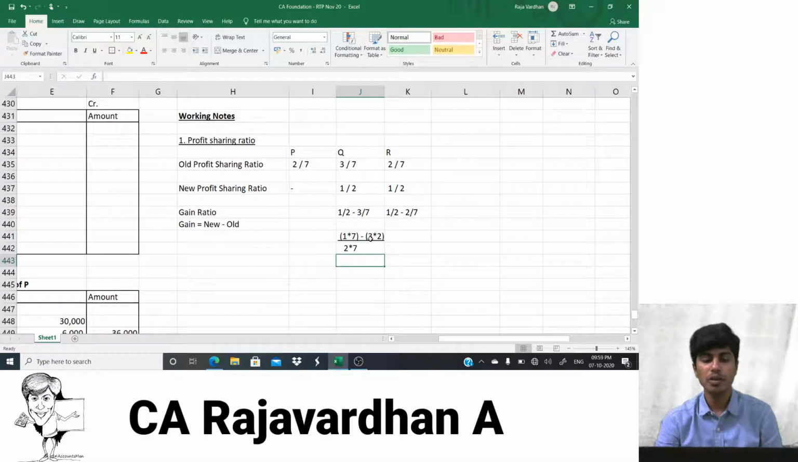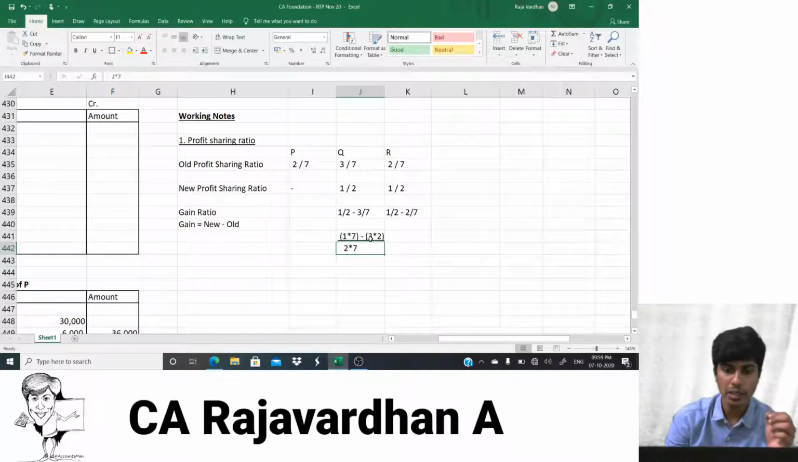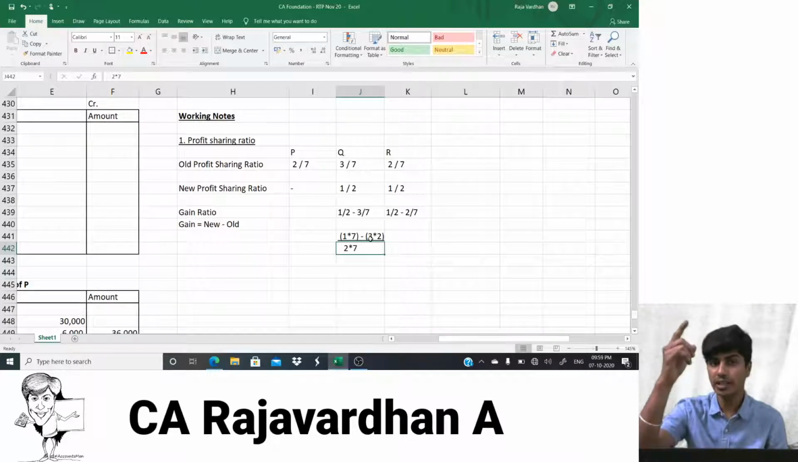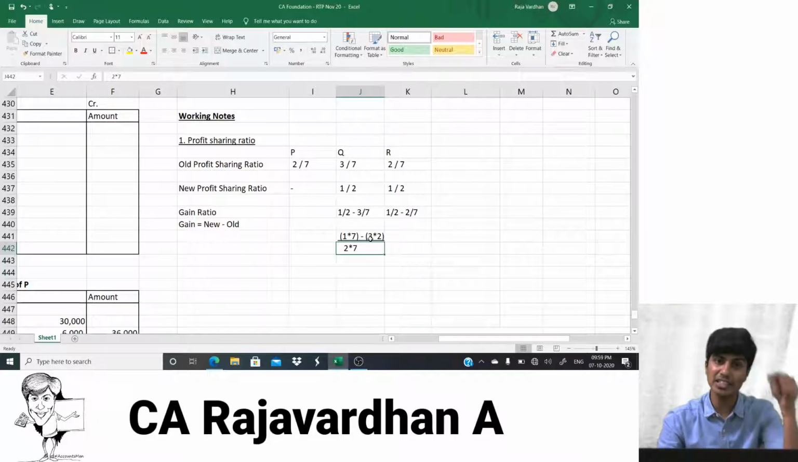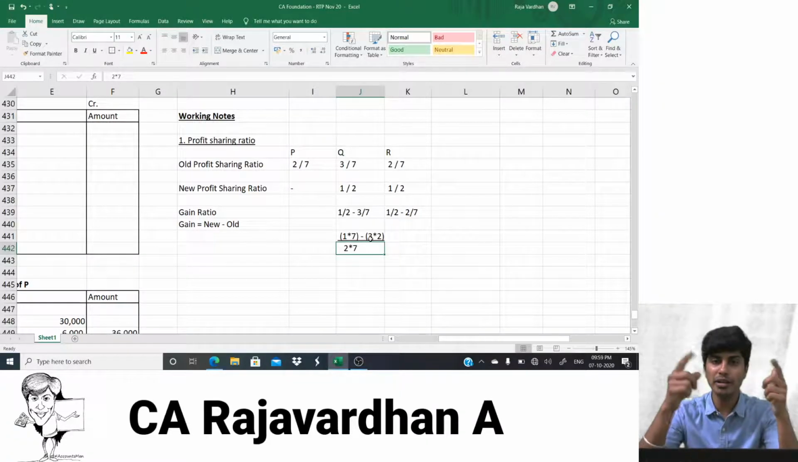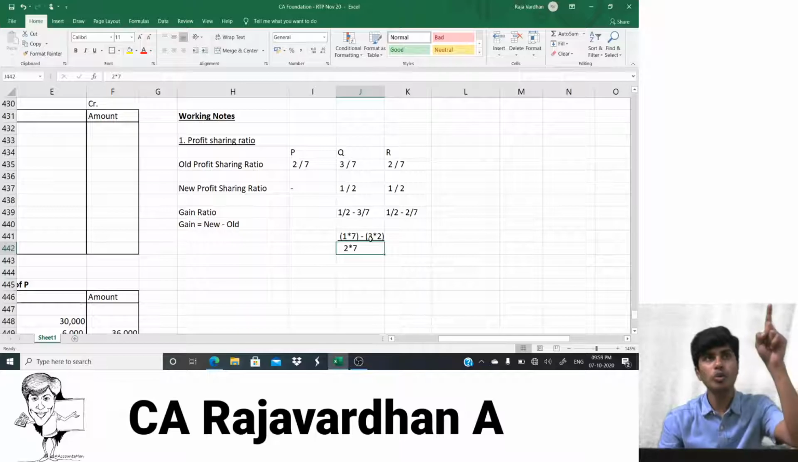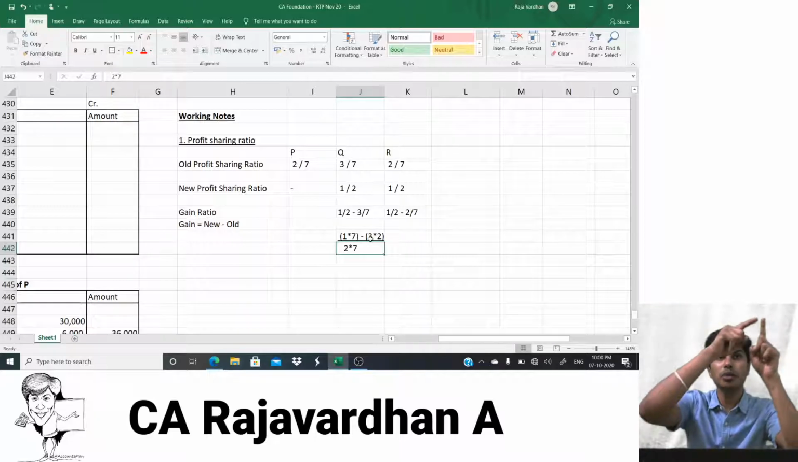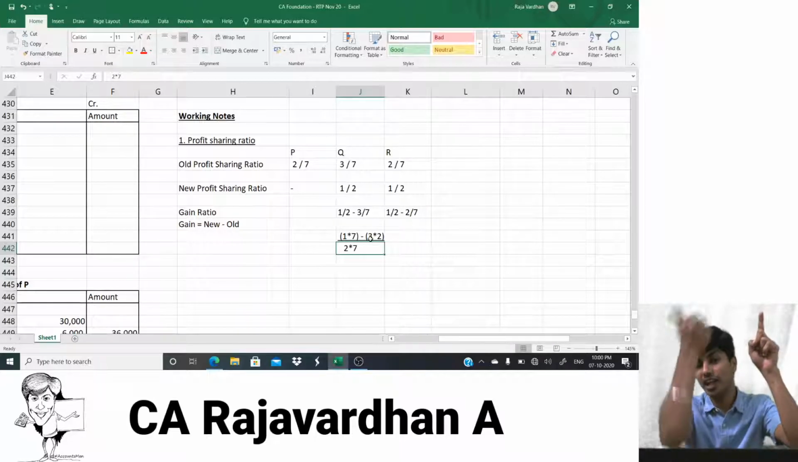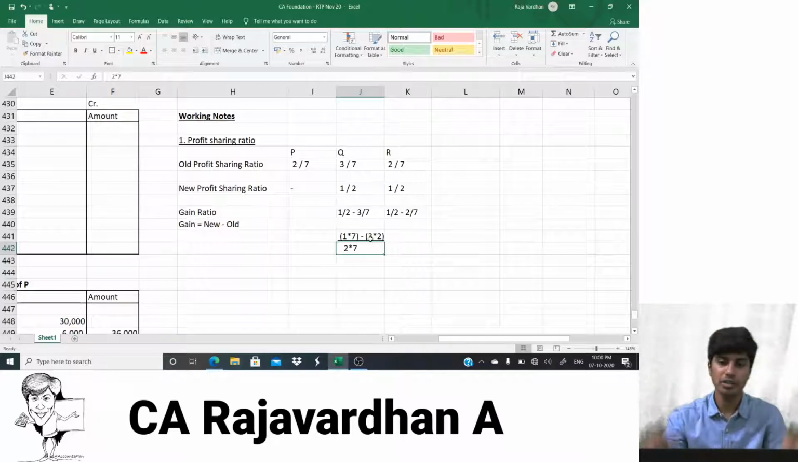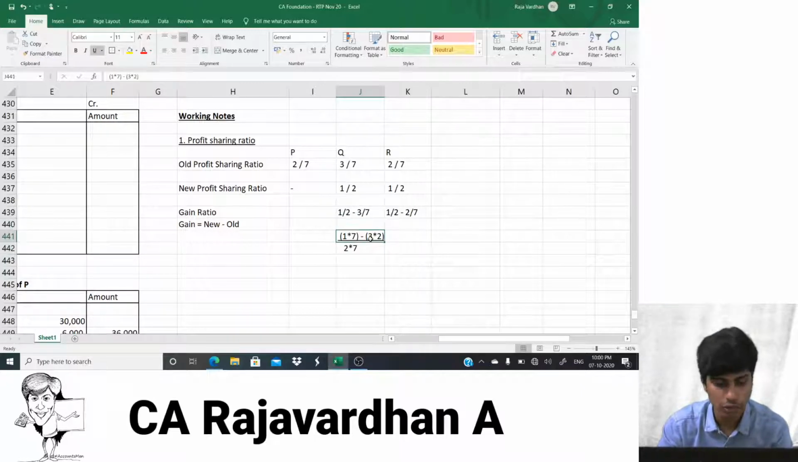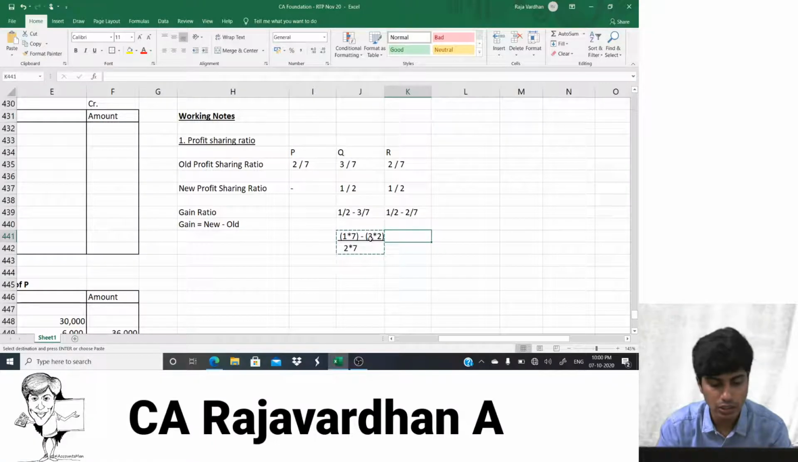So what did I do? The first fraction's numerator multiplied by the second fraction's denominator, minus the second fraction's numerator multiplied by the first fraction's denominator, and in the denominator, I'm going to multiply both denominators. So denominators multiply, and the numerators get multiplied with the opposite fraction's denominator. That's how it works, and I'm going to do the same thing over here also,